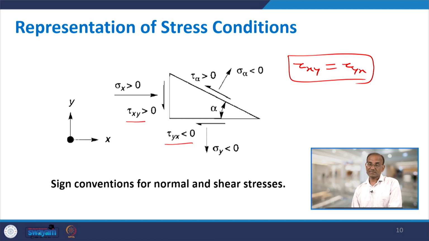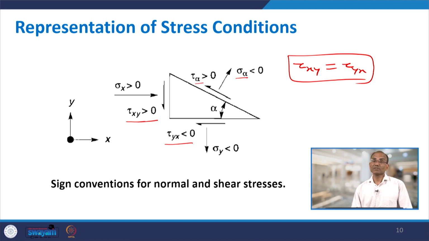In this case, when the shear stress is acting in the counterclockwise direction, it is positive. For example, it is positive here and it is negative here, in the case when it is acting in the clockwise direction. Then you have this inclined plane. On the inclined plane you have the normal stress, which is sigma alpha, and tau alpha, which is the shear stress. Coming to the notations used here for normal stress and shear stress.